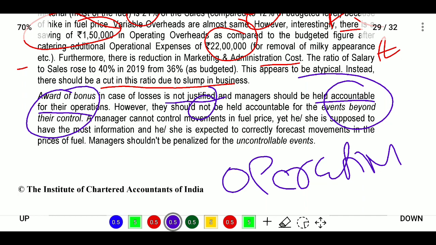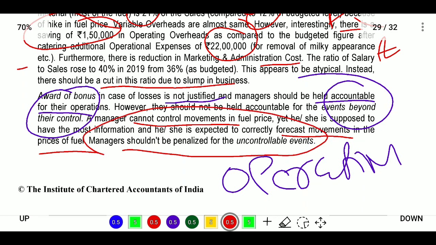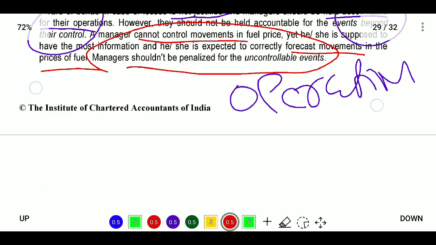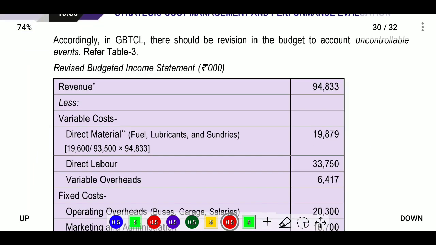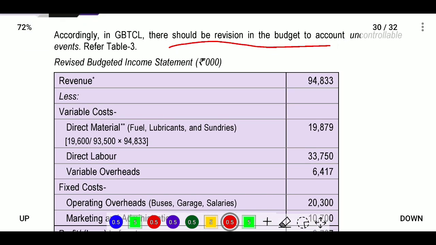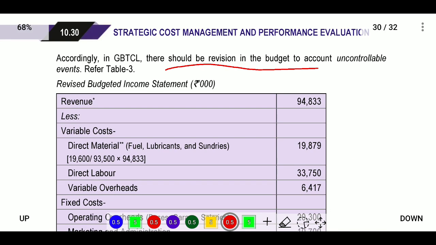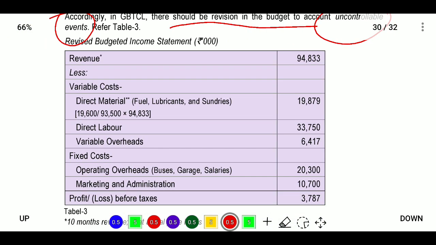Next, the manager cannot control movement in fuel price. So they cannot control fuel price, yet he is expected to correctly forecast movement in the price of fuel, and the manager should not be penalized for uncontrollable factors. So they cannot be penalized for uncontrollable events happening in nature. Accordingly, GBTL should revise the budget to account for uncontrollable events. From that we will need to calculate the revised budget income.